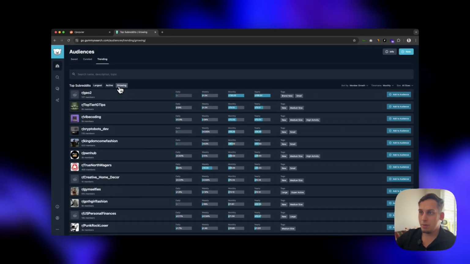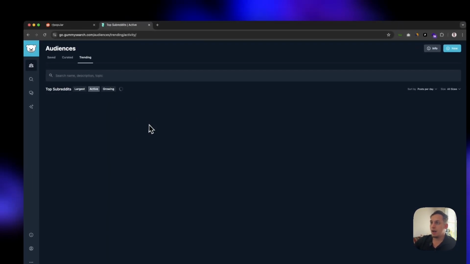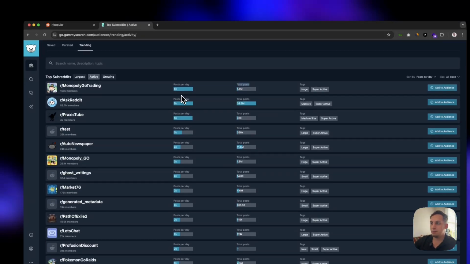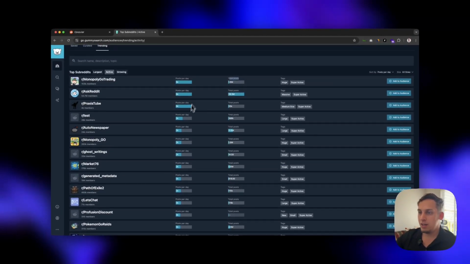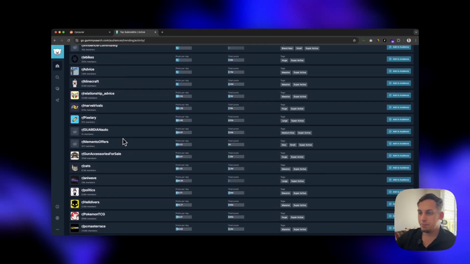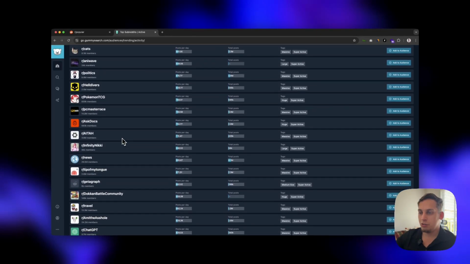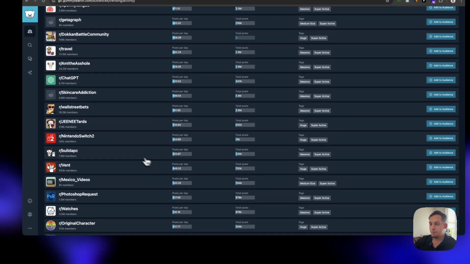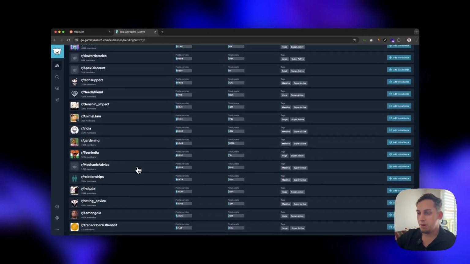And not only is it growing, but you can look for the active ones. So for active, we have different types of columns here. We have posts per day, total posts. So these have a lot of posts per day. So Monopoly Go Trading. And then there's Pokemon, so a lot of gaming stuff. But I guess that we should choose something a little bit more niche, something that we can build off of.